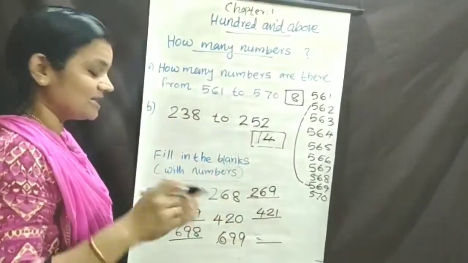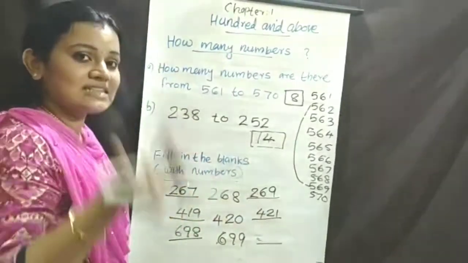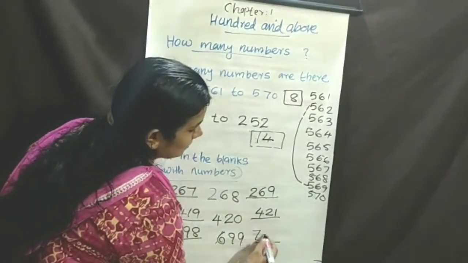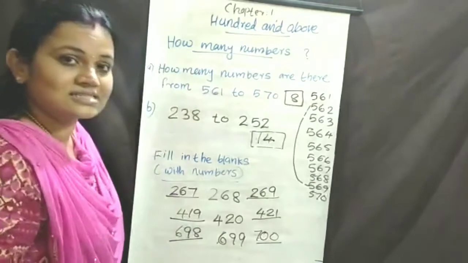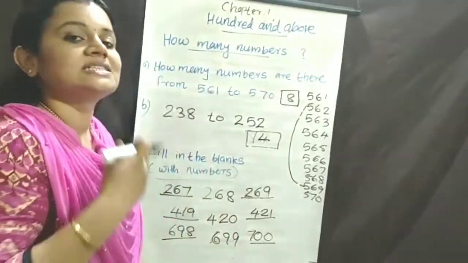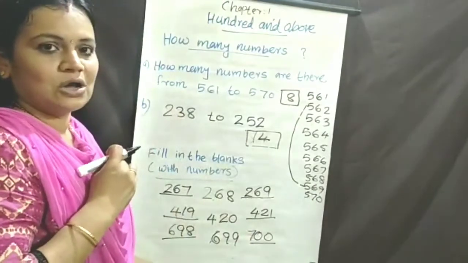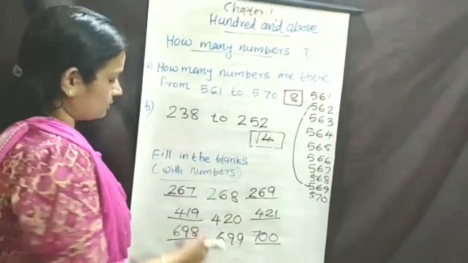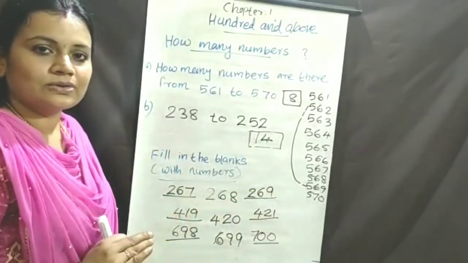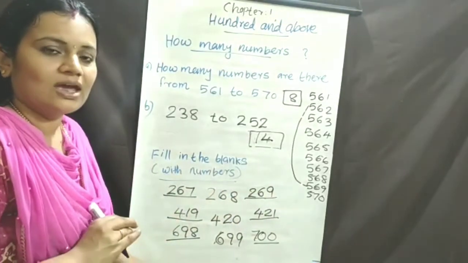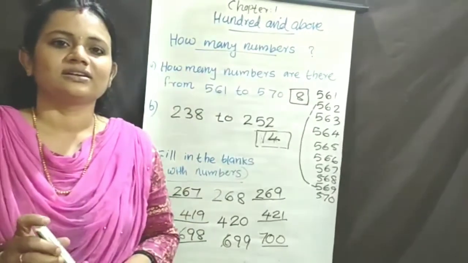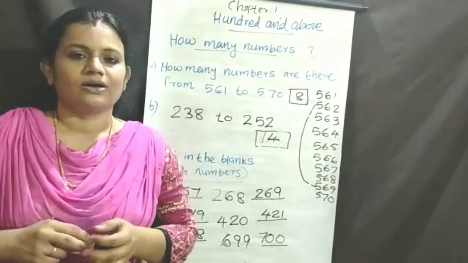No. What is the next number after 699? 700. Do you remember the 3-digit numbers? Okay. Then you just find out the number before the given number and the number after it. Can you follow me? Okay. Then you have understood these two topics.